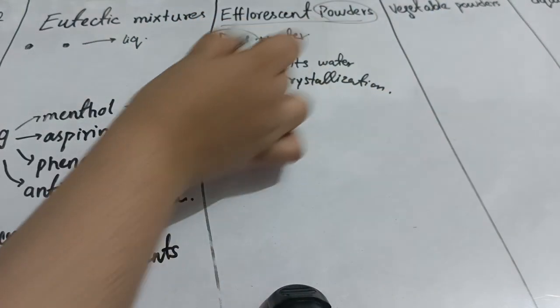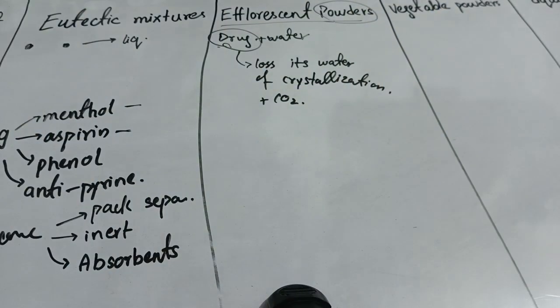So if you are given a target to make such an efflorescent drug into efflorescent powder, you have to convert this drug into powder. The problem is that if this drug is exposed to the atmosphere and to the water vapors present in the atmosphere, they will react with it, it will lose its water of crystallization and be degraded. So in order to overcome this problem, again you will add inert substances, and again you will add some types of absorbent to protect them.